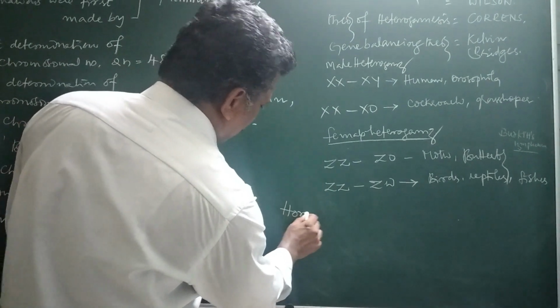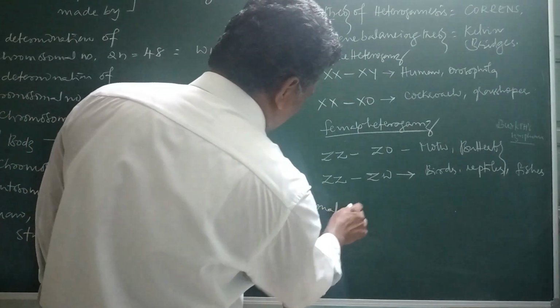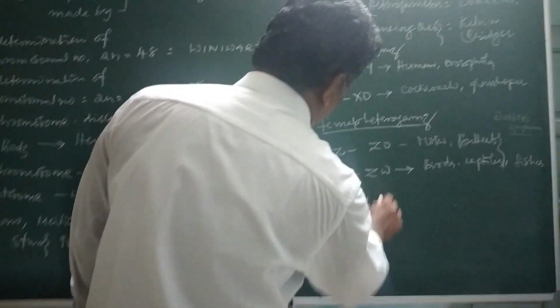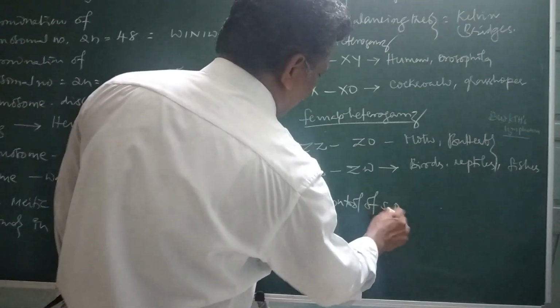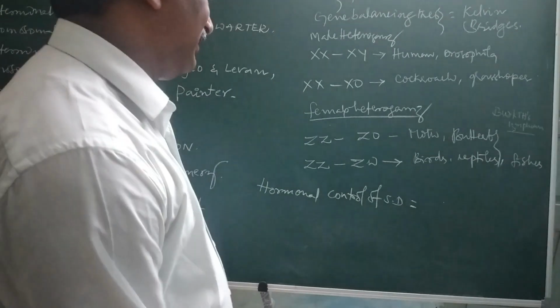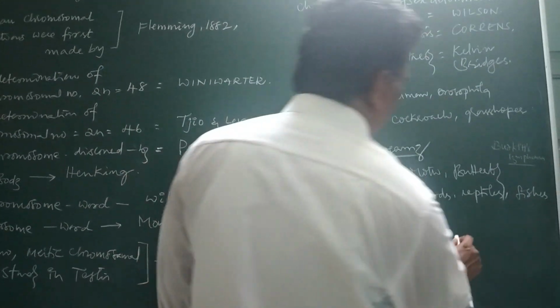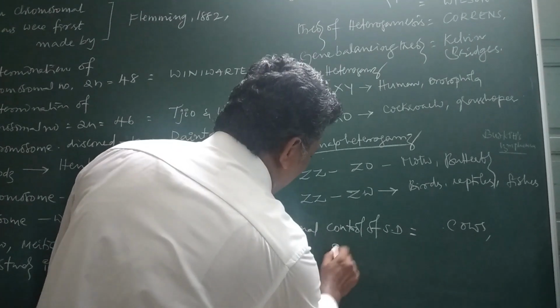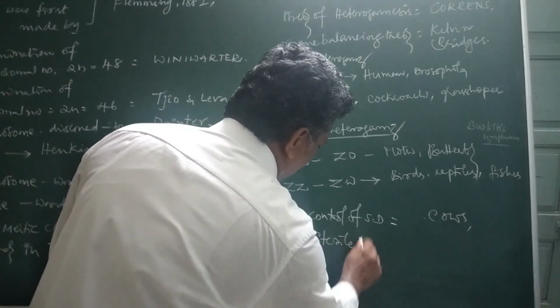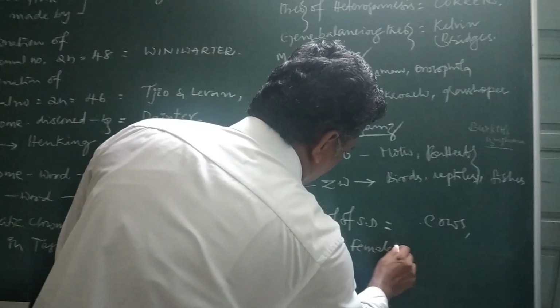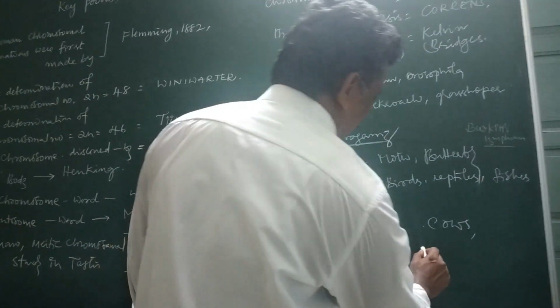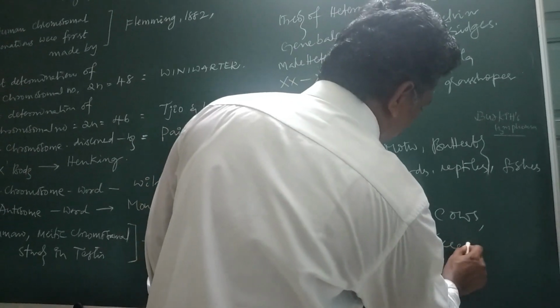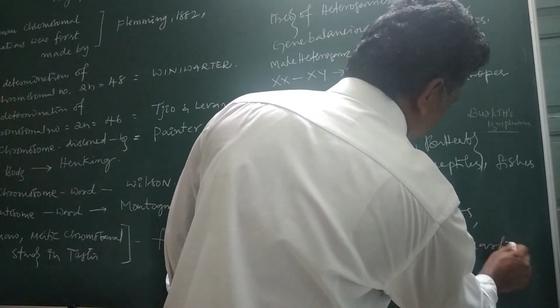Hormonal control of sex determination, especially seen in cows. Here, sterile females are developed. Simply we call them freemartins.